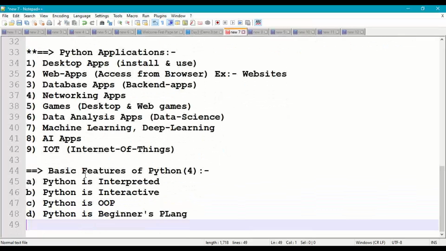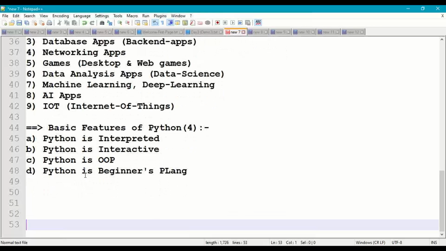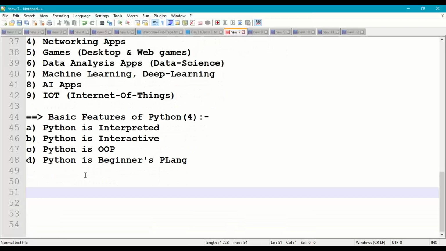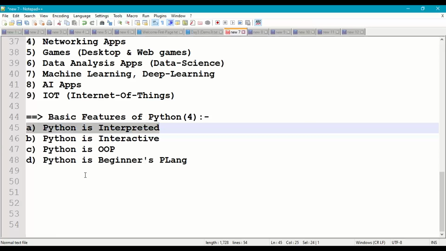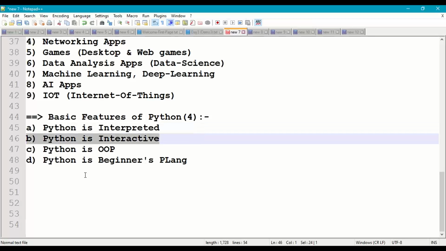And coming to some basic features of Python. We have many features of Python, but coming to the basic notable features: first of all, Python is an interpreted language. Interpreted language means no need to compile the program. We can directly run the program. So this is one advantage. And Python is an interactive language.